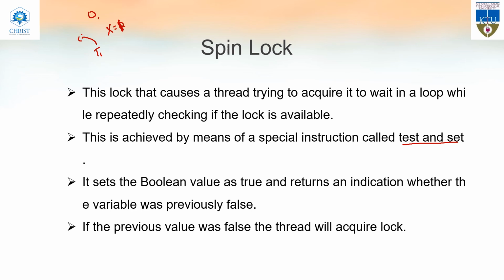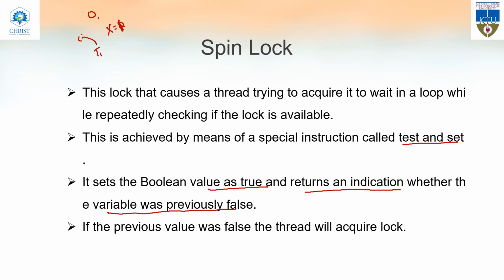So before checking, it will set the value of x as 1, and it will compare the current value of h to the previous value of h. It sets the boolean value as true and returns an indication whether the variable was previously false. If it was false and it became true, then T1 is the one who did it. So T1 can access the resource.